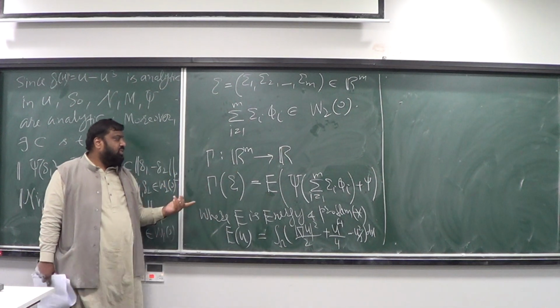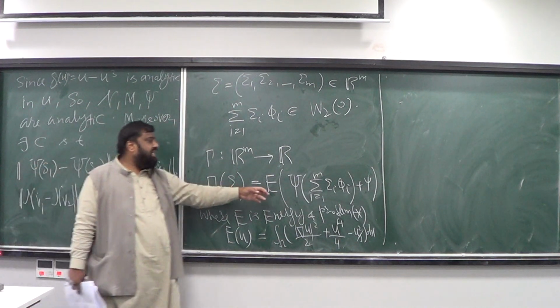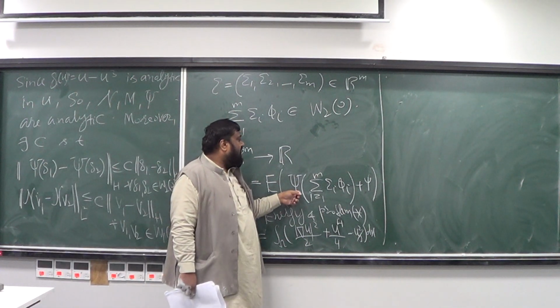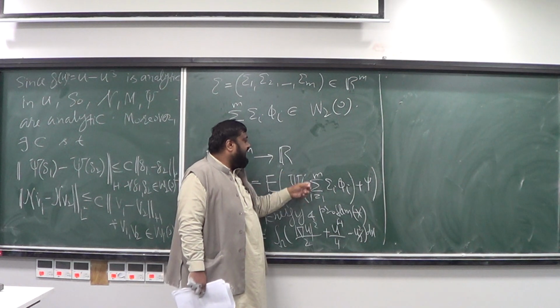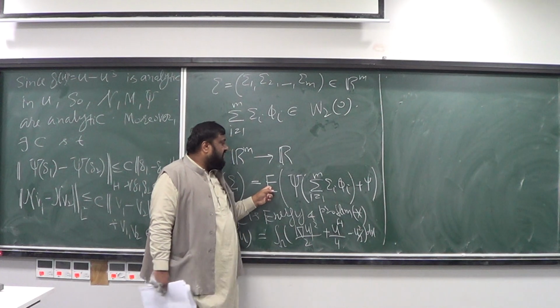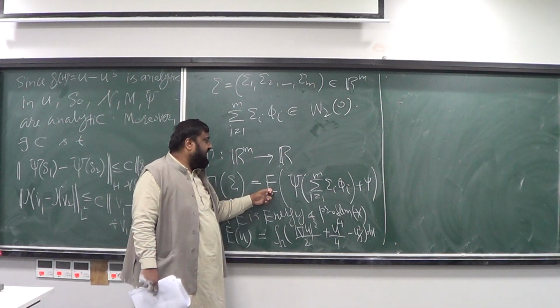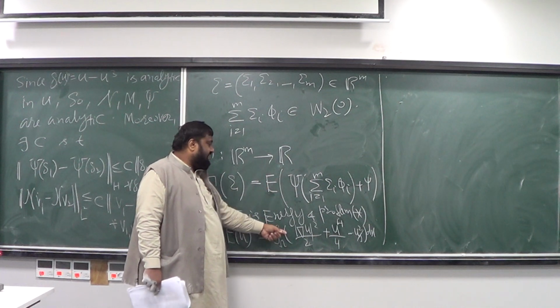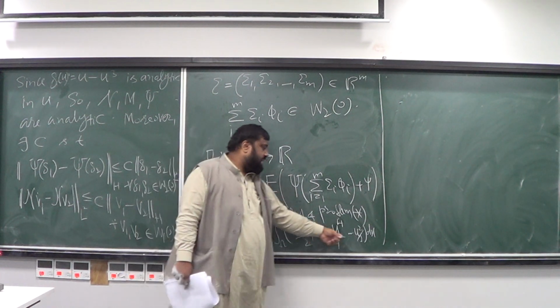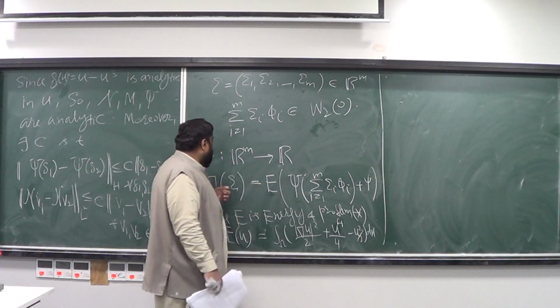You can already observe that the map gamma is depending on an analytic function psi. We know that psi is analytic, and E is really this kind of an expression. So this gamma is analytic.